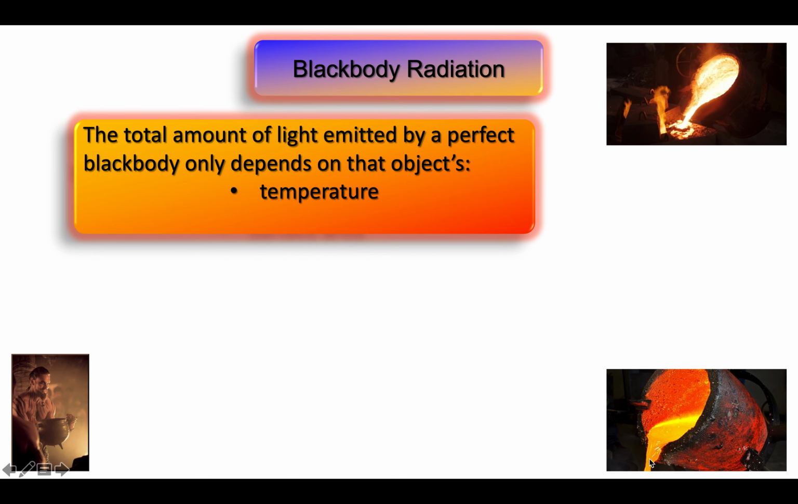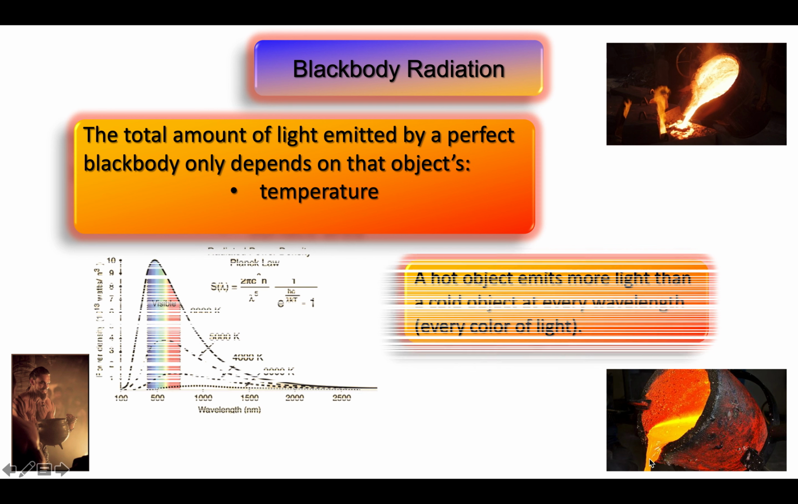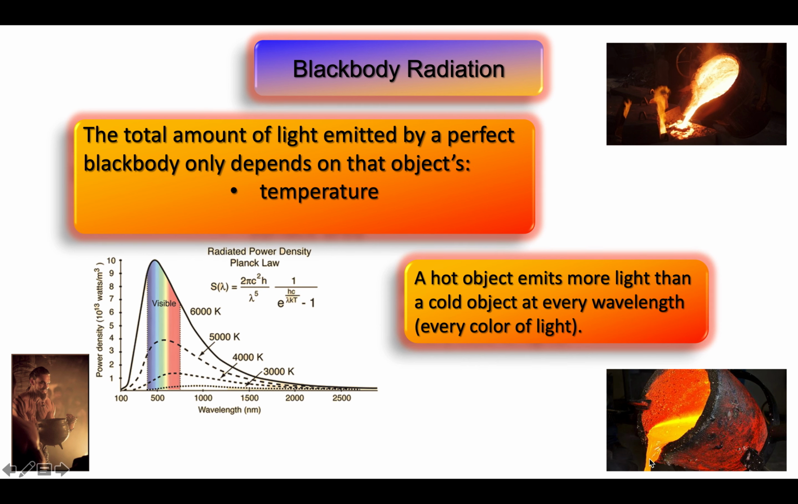We said that the total amount of light emitted by a perfect black body depends on that object's temperature. So as a thought experiment, let us imagine we have several perfect black bodies that are identical in every way except they have a different temperature. If we were to record the light coming from those various objects and make a spectrum of that light, then we would see their spectra look something like this.